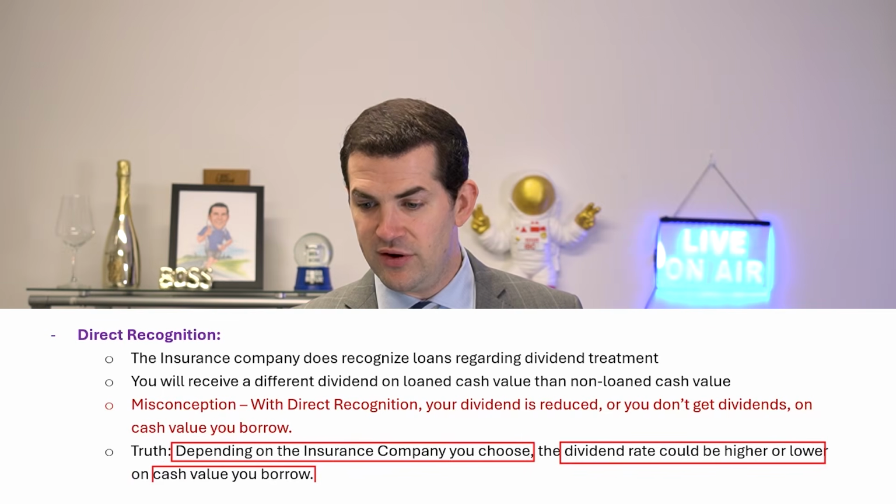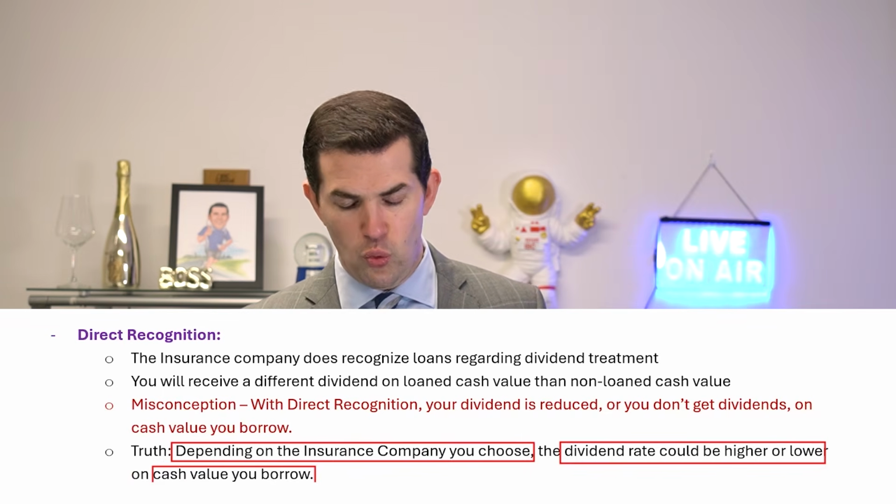So to give you a couple of examples of this, the timing is also important, meaning when you started your policy. If you were to go back to older Guardian policies that were written before 2016, they had a fixed loan interest rate of 8%. The dividend rate was 6% and change back then. So what this means is when people would borrow, they felt like they were being punished for taking a loan against their policy. So what Guardian did is anytime one would take a loan against their policy, if they were paying an 8% loan interest rate, Guardian would apply an 8% dividend interest rate to the cash value that they borrowed. They still do the exact same thing with those policies.